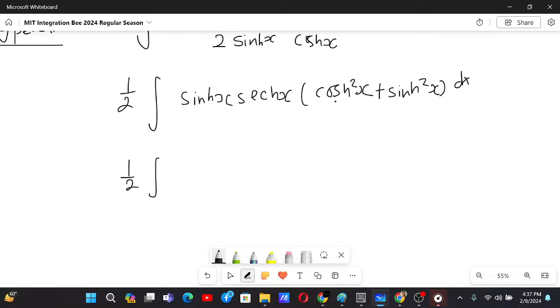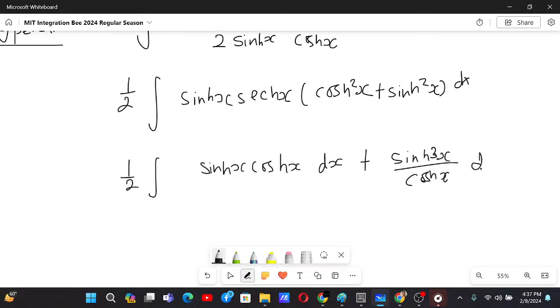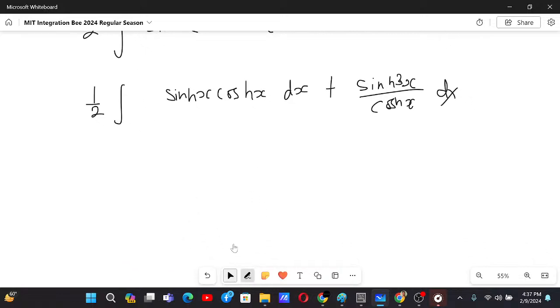Basically, if we multiply these two, we have sinhx coshx dx. And what if we merge these two? We will have sinh²x by cosh²x, coshx. Sorry, sinh cube x, not sinh square x. Now I think you can see the solution, like how we solve this. Basically after this, there's nothing much to do.